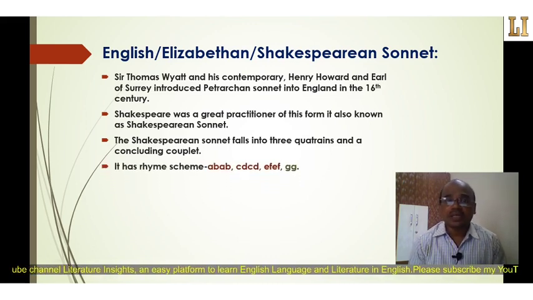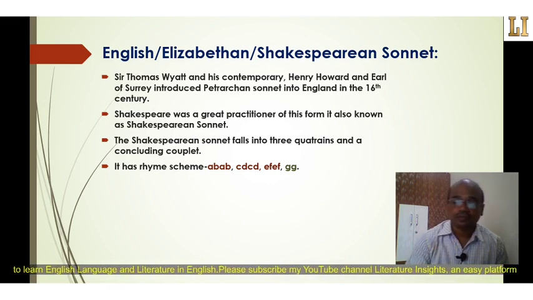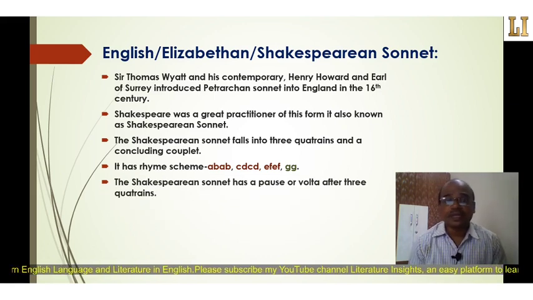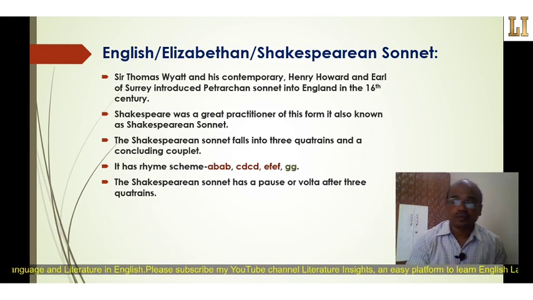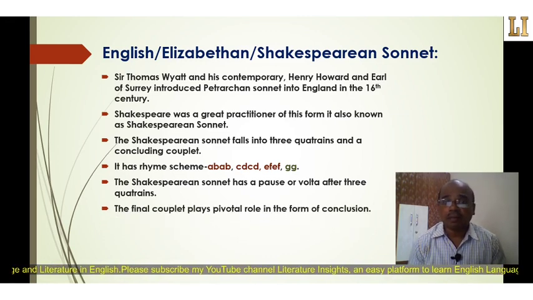It has a rhyme scheme AB AB CD CD EF EF G G. So here we can find that the first three quatrains are interlocked with each other and the last concluding couplet is independent. The Shakespearean sonnet has a pause or volta after three quatrains. The final couplet plays a pivotal role, a significant role, in the form of conclusion of the sonnet.